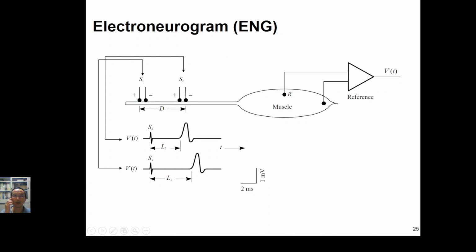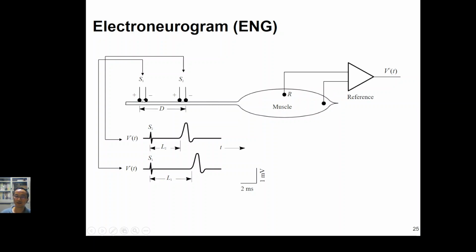Then we can use the electroneurogram, what we so-called ENG. Okay, so we have two sets of electrodes here, with a fixed distance. After we use electrical stimulation to stimulate these two points on the same nerve, the stimulus will move along the nerve fiber and reach the muscle.